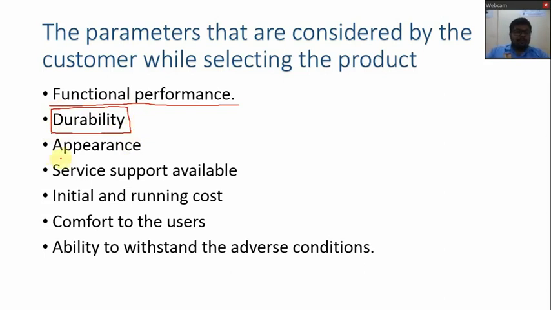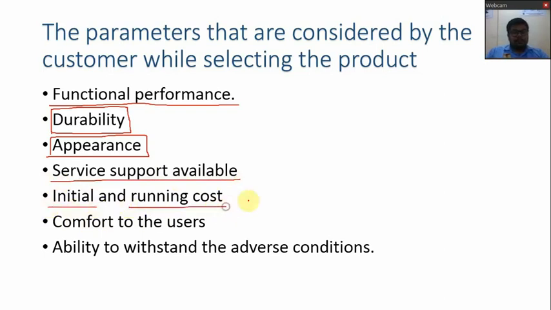Then the third one is the appearance, that is external looks. The next is service support available, whether the parts or components of the product are available or not, whether the service station is there or not. The next is initial and running cost.